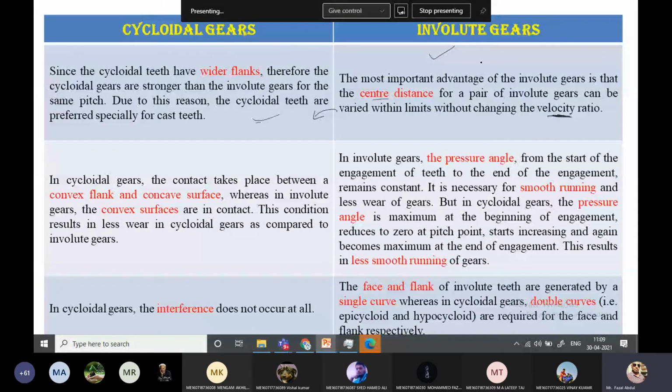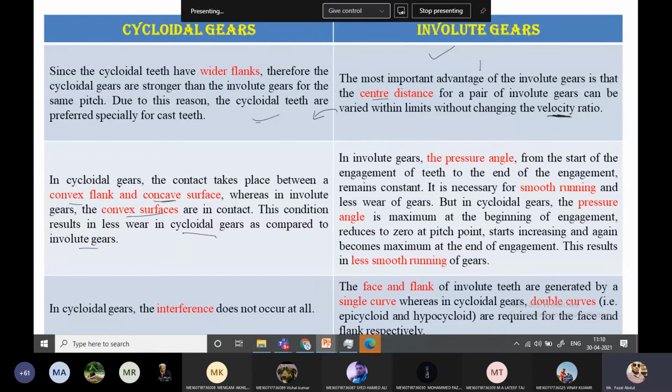Strength-wise, involute teeth are not as strong as cycloidal teeth. In cycloidal gears, contact takes place between convex and concave surfaces, whereas involute teeth have only convex surfaces in contact. This results in less wear in cycloidal gears as compared to involute.